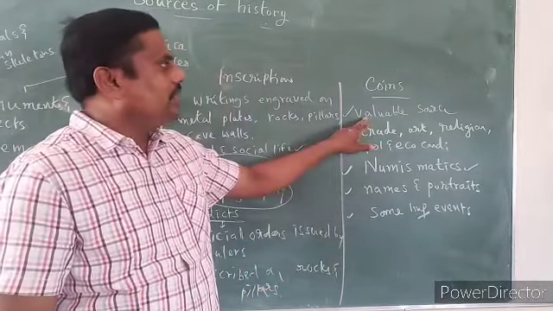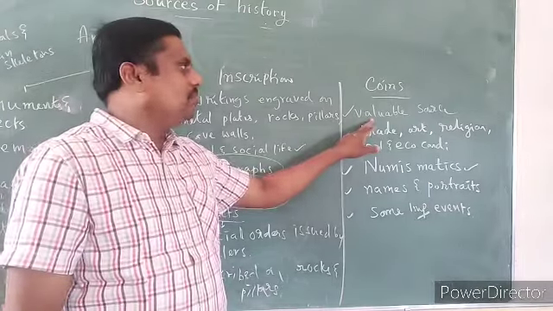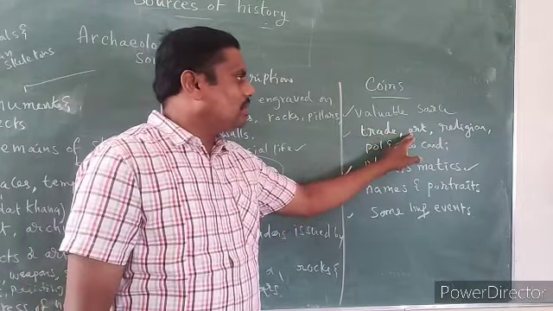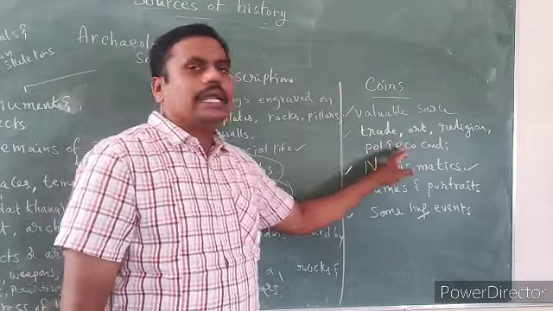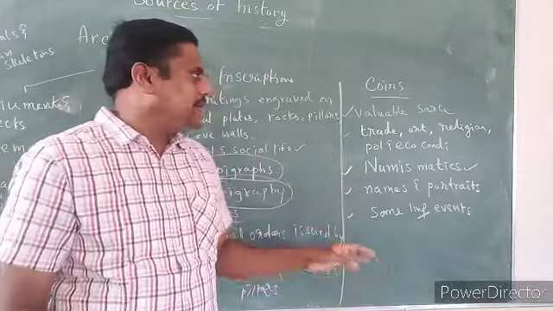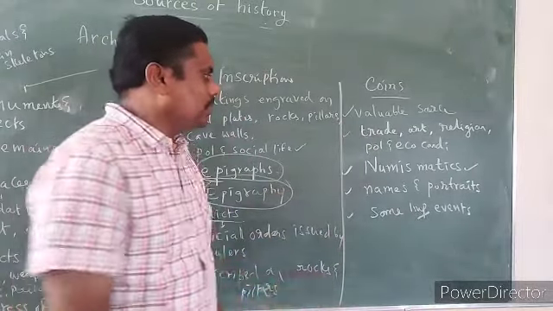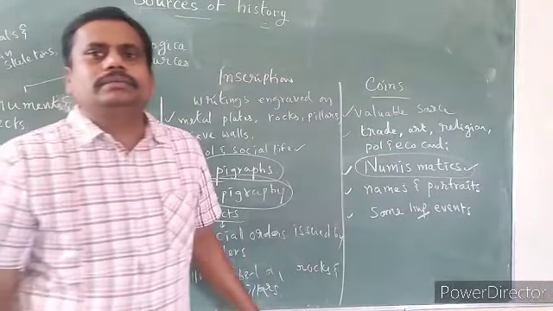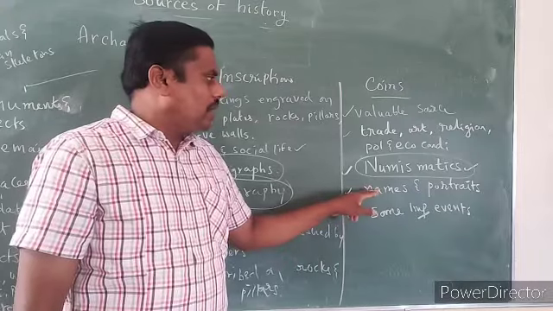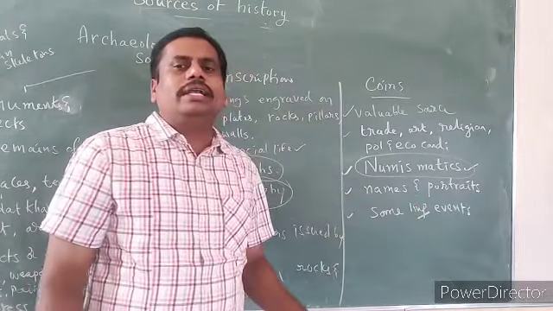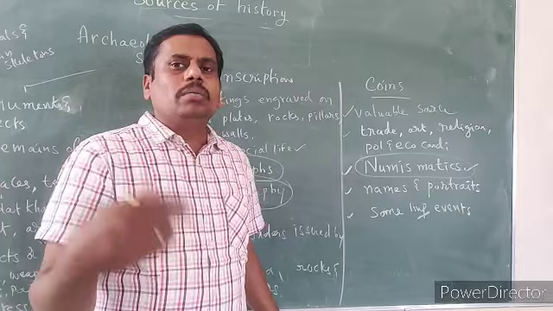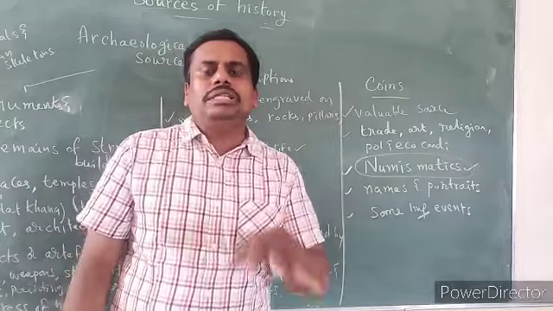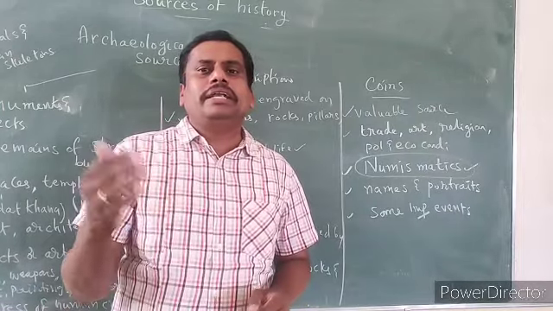Understood? So in that way the coins actually become a valuable source, and through coins you can understand trade, art, religion, and even political and economic conditions of that period. And the study of coins is called numismatics. Numismatics. And names and portraits, generally you find names of great rulers, portraits, that is photos of great rulers, and even through these we can explain some important events.